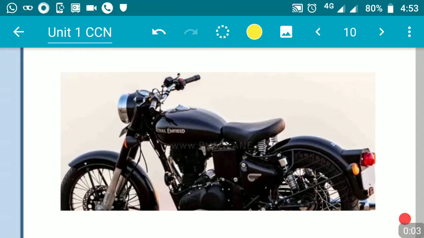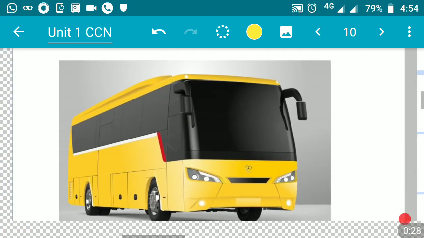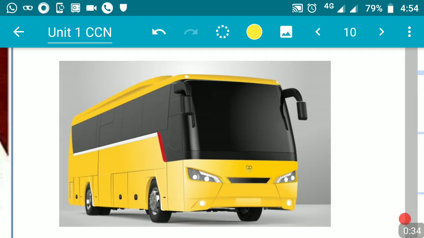Here in this video, before going to the topic, I would like to explain a small thing. Look at the picture. Here we can observe a bike which has only one seat. It means that it can carry only one person at a time. In one more picture, I have a bus which can carry around 30 to 50 people at a time. So that is the topic that we are going to discuss now, which is multiplexing.